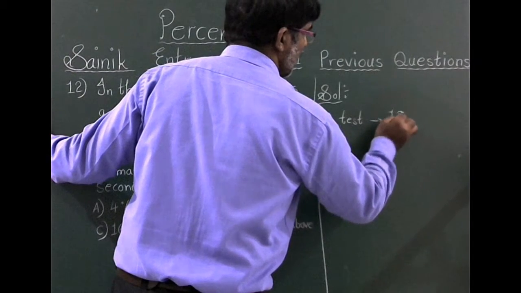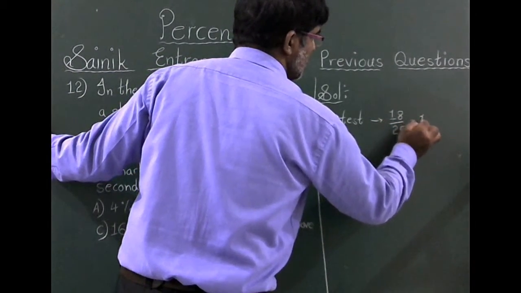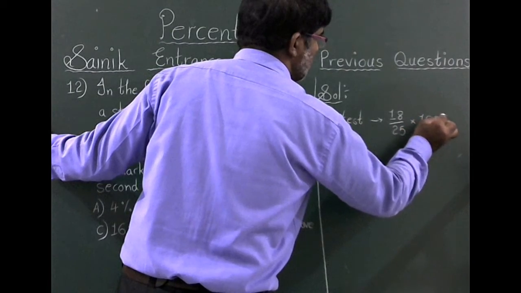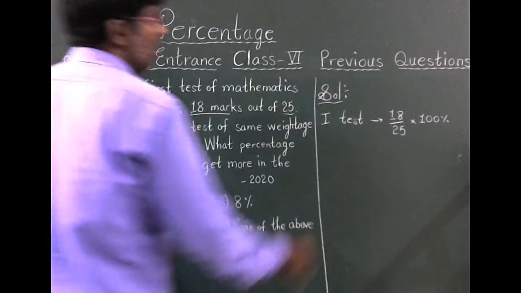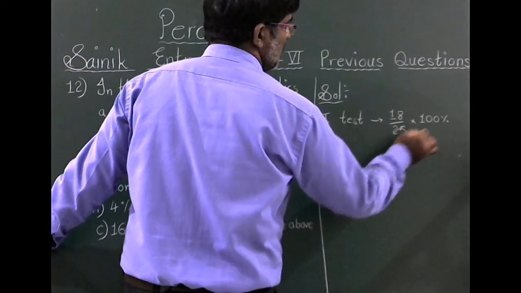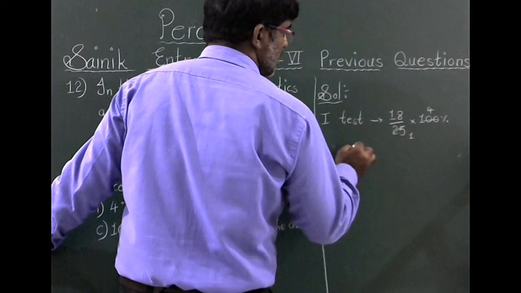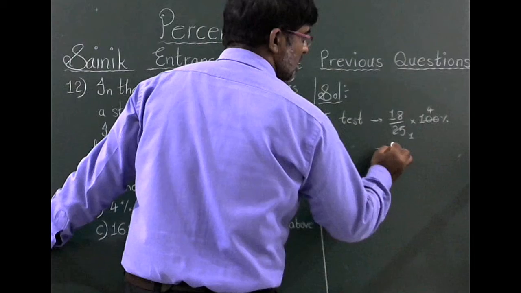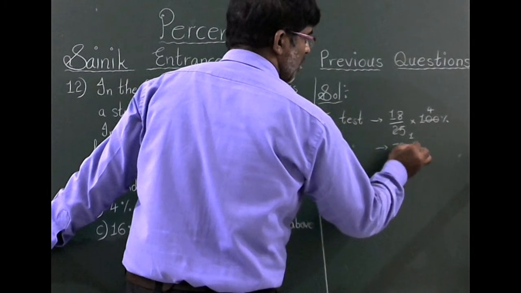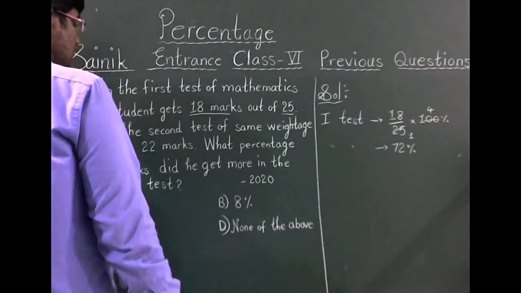Convert 18 by 25 into a percentage by multiplying by 100%. 25 ones are 25, 25 fours are 100. In the first test he got 18 fours are 72, so 72 percent.